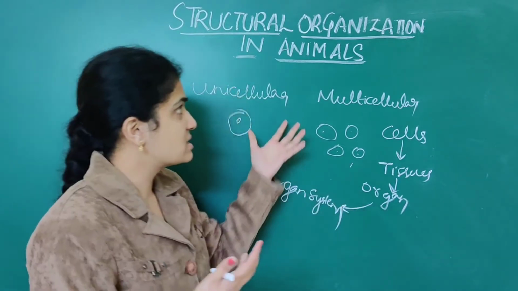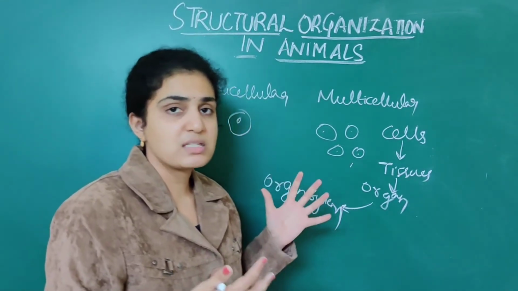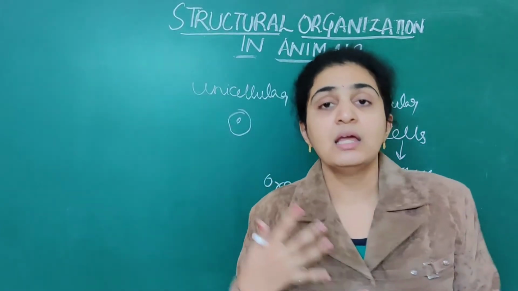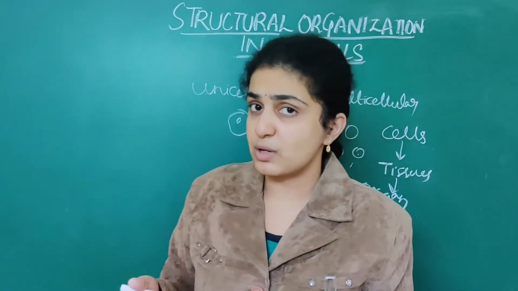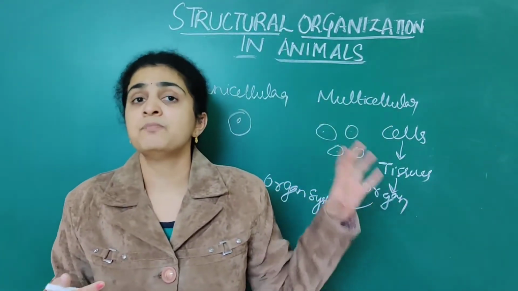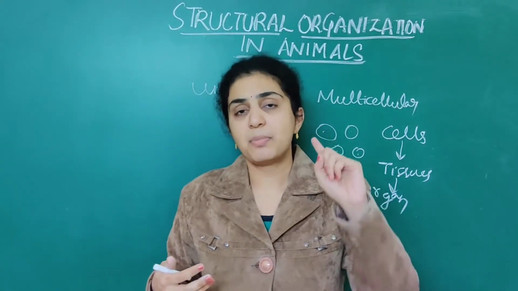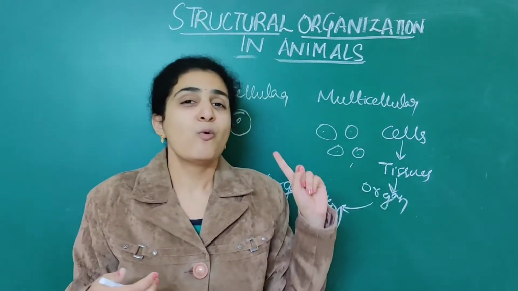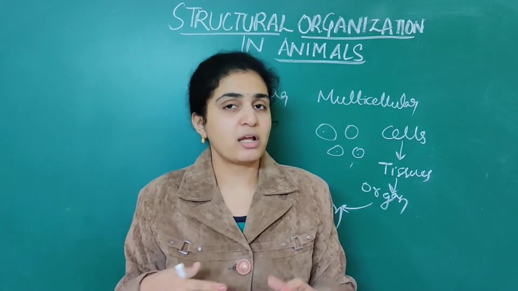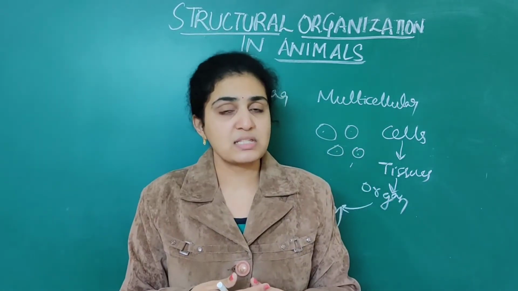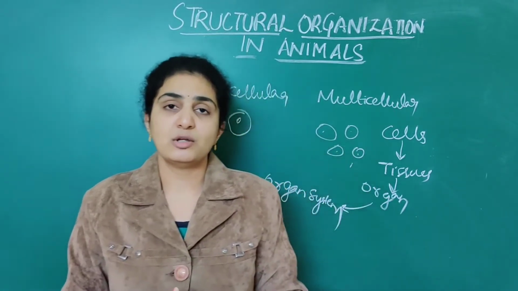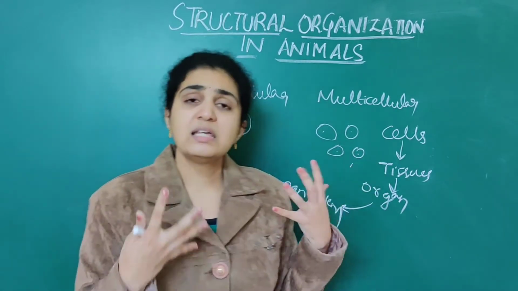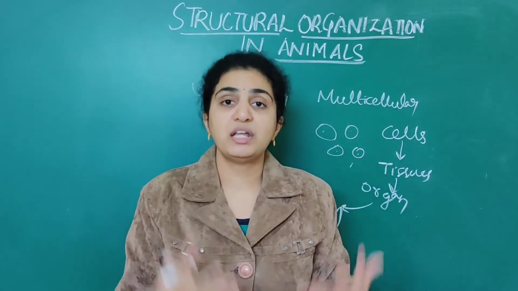So what we have discussed till now, in structural organization in animals, there are mainly unicellular organisms as well as multicellular organisms. Unicellular means the functions are performed by a single cell. Multicellular organisms are performed by numerous cells. When all these cells combine, they form a tissue.